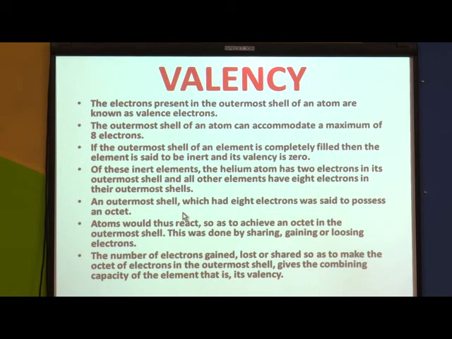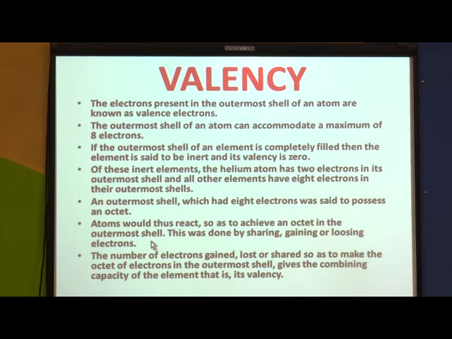An outermost shell which has 8 electrons is said to possess an octet. So what is an octet? If the outermost shell has 8 electrons, then that atom is said to possess an octet. Atoms would thus react so as to achieve an octet in the outermost shell. By achieving the octet in the outermost shell, they become stable.